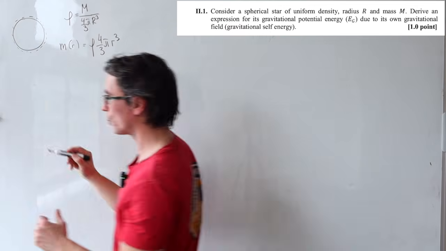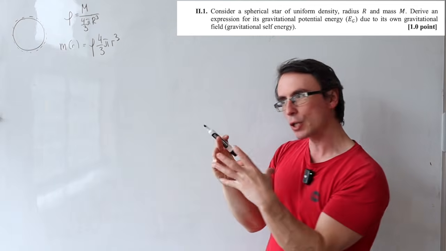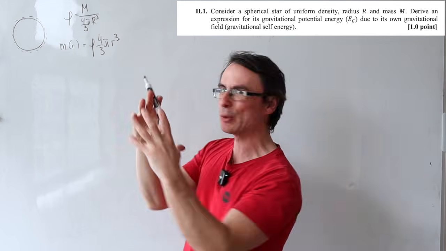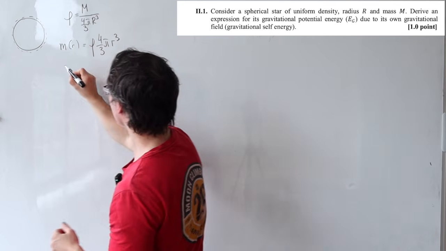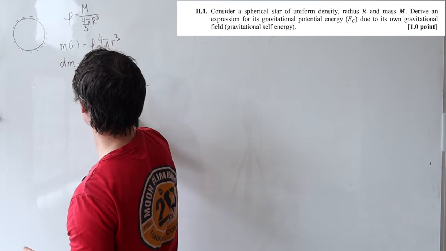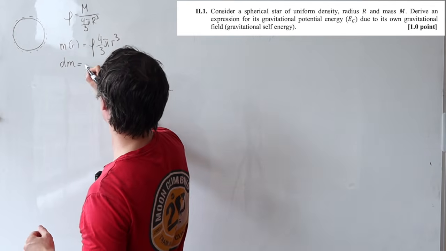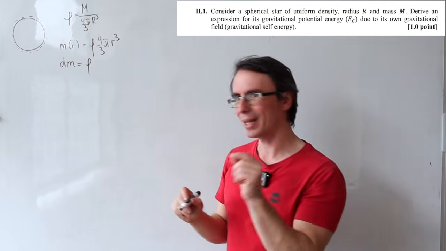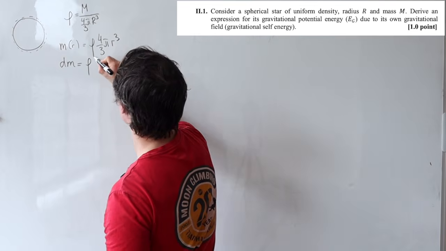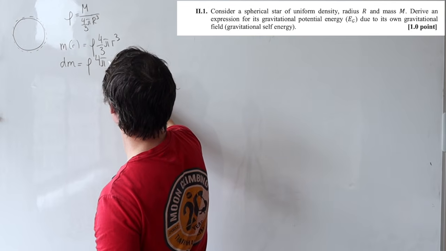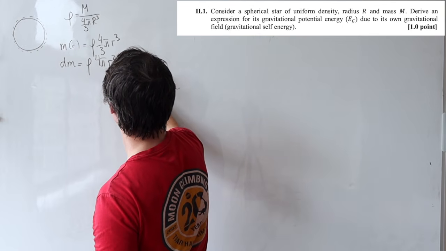I'm also going to consider a small shell which is just around it, and then we're going to consider the amount of work that the gravitational field will do to clump everything together. This little mass over here, dm, is going to be equal to the density multiplied by its infinitesimal volume, which is just about 4 pi r squared dr.